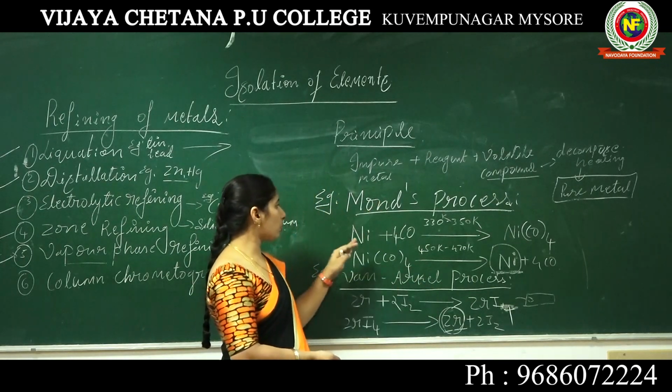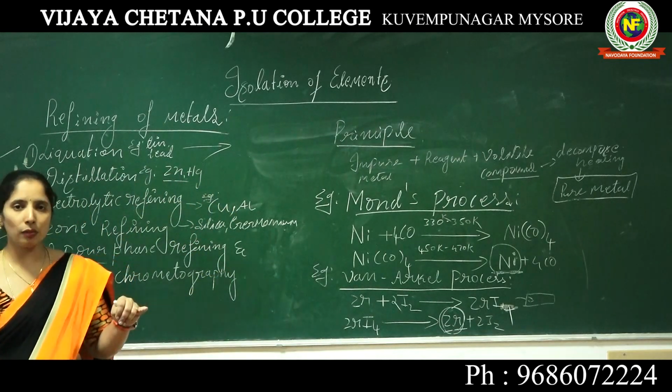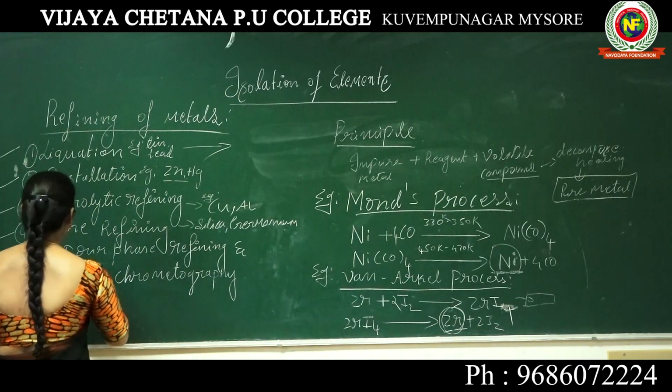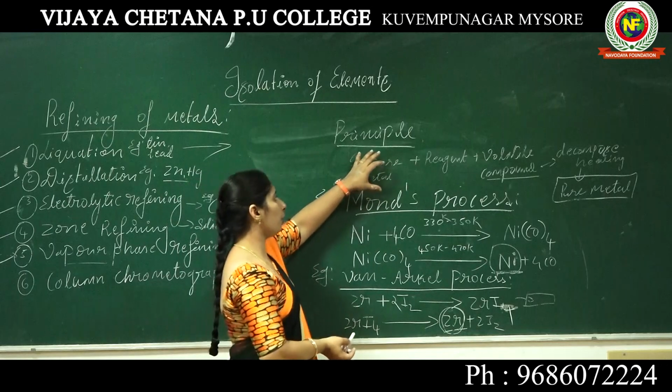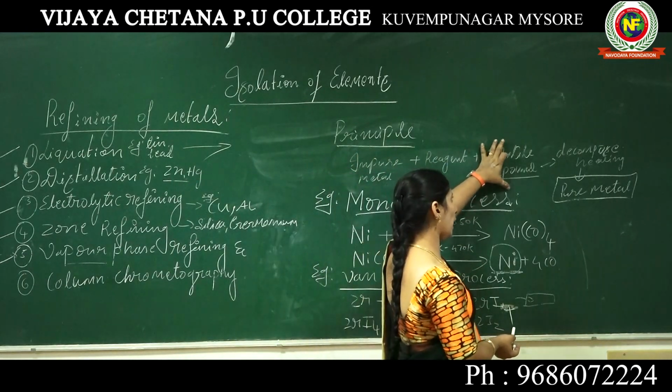So these two processes are very important. Mond's process and the Van Arkel process are examples of vapor phase refining. In vapor phase refining, the impure metal reacts with one of the reagents to form volatile compounds.